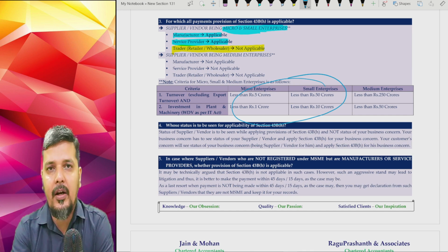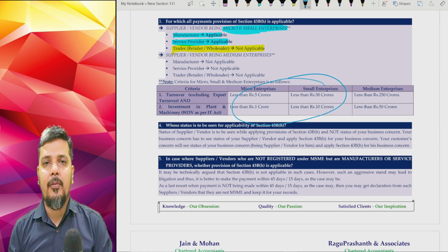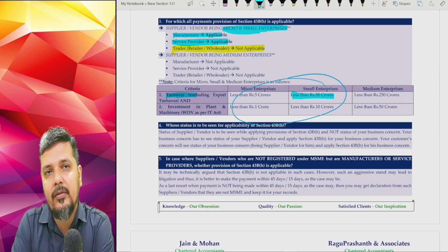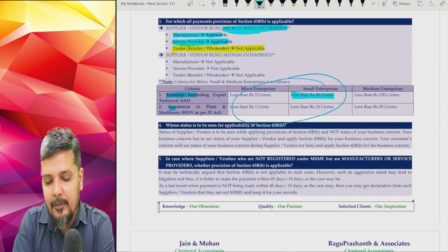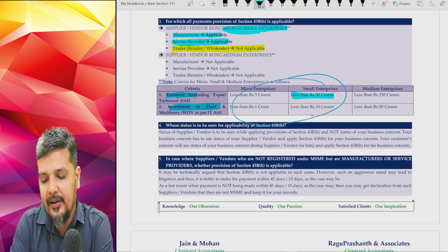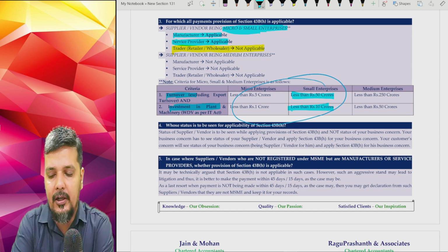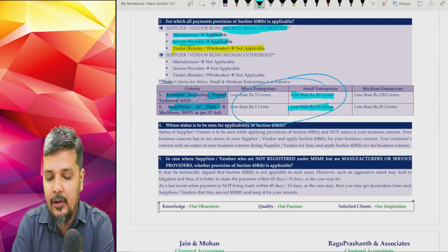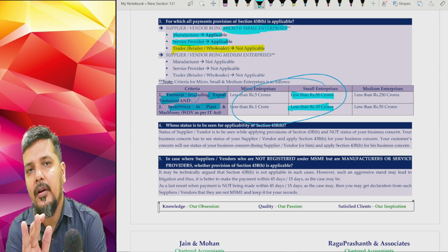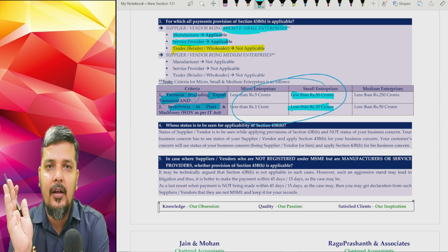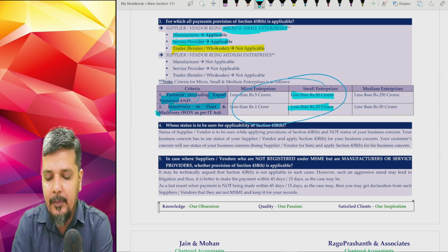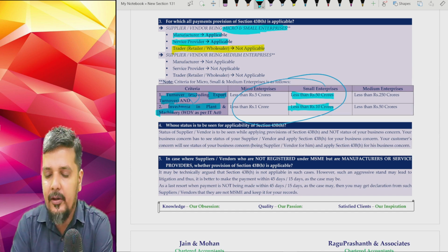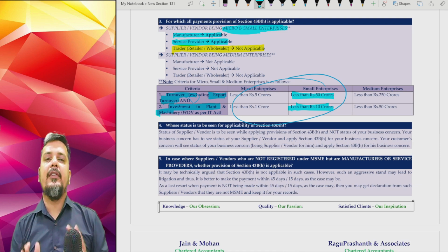All you need to remember is, for an enterprise to be covered under micro and small enterprise, the turnover should be less than 50 crores and investment in plant and machinery, which is written down value as per your income tax act, should be less than 10 crores. Both conditions should be cumulatively satisfied. Turnover excluding export turnover. When you're checking the turnover, please don't count export turnover. Turnover other than export turnover should be up to 50 crores. And investment in plant and machinery as per your written down value of income tax act should be less than 10 crores. If that is the category, they are either micro or small.